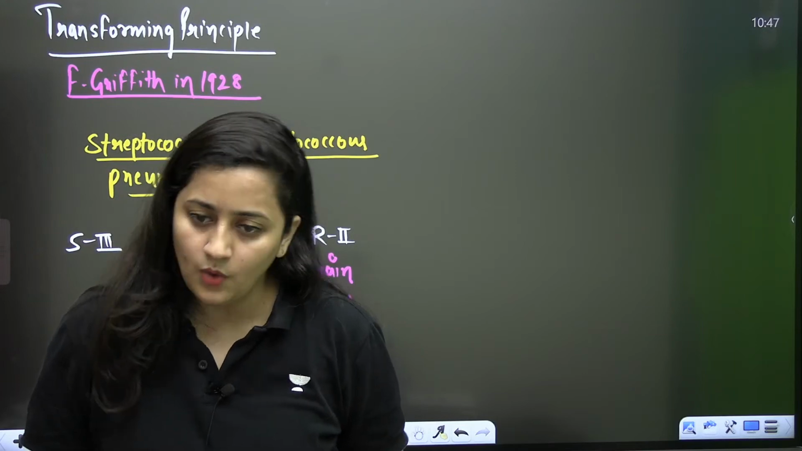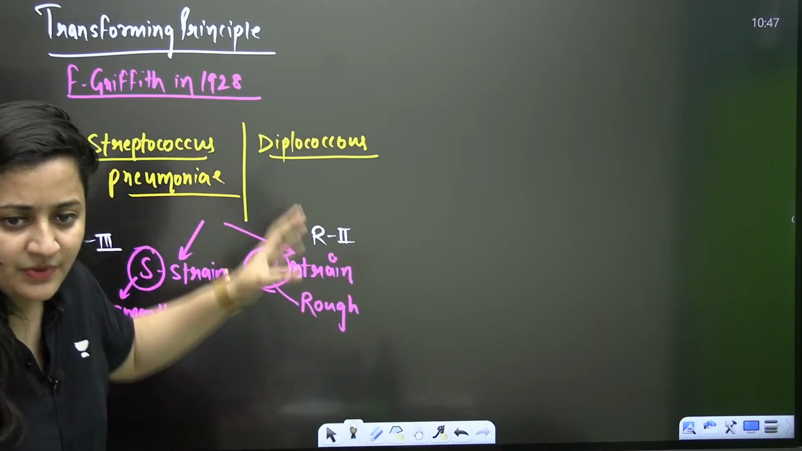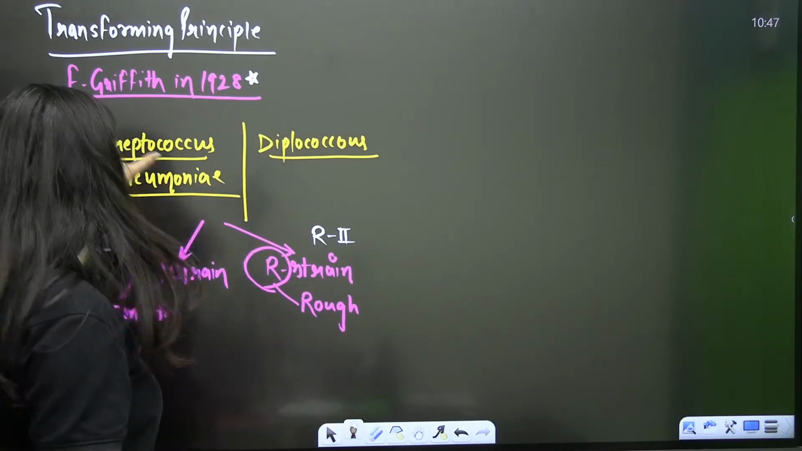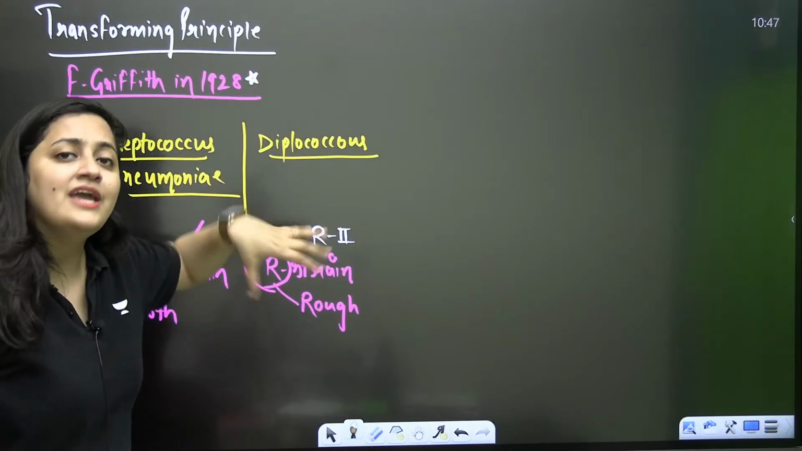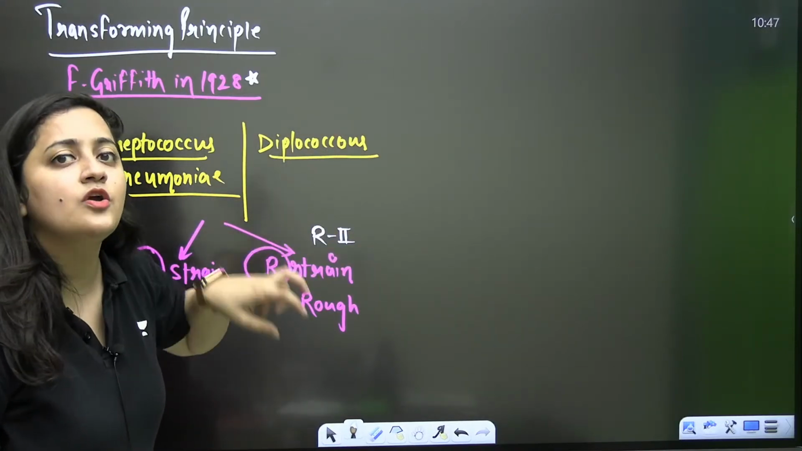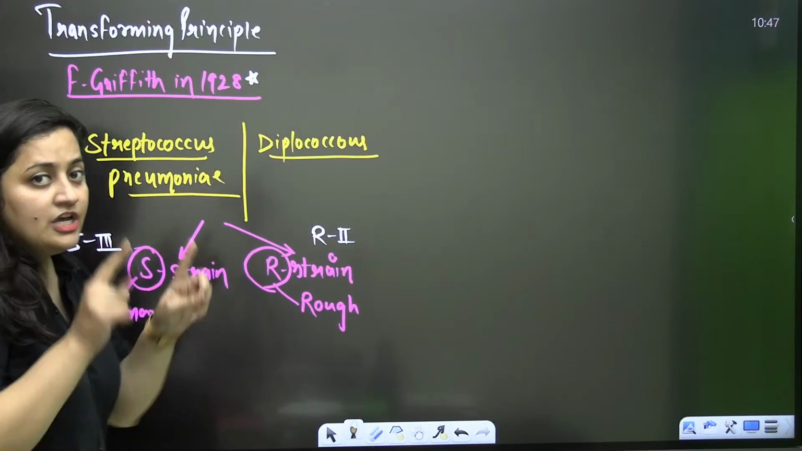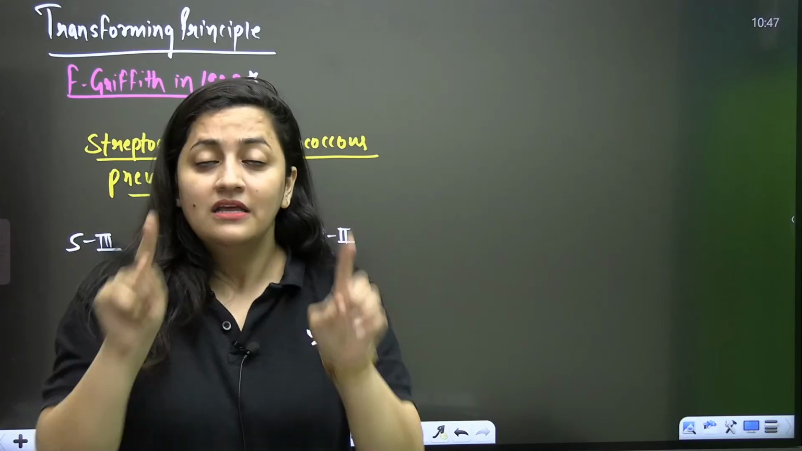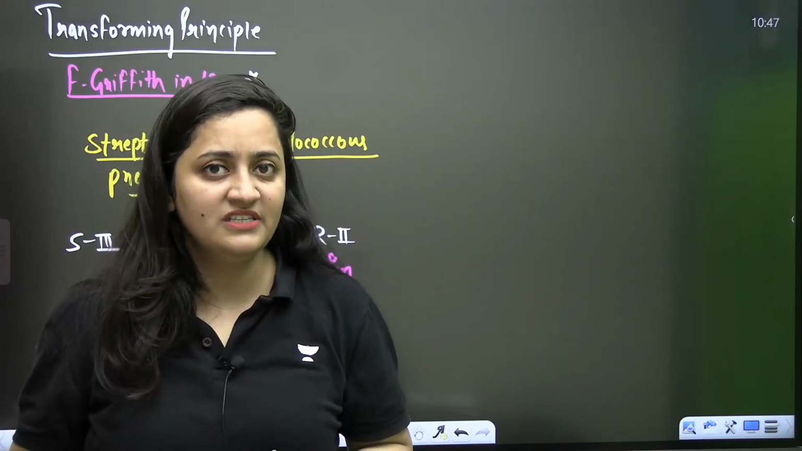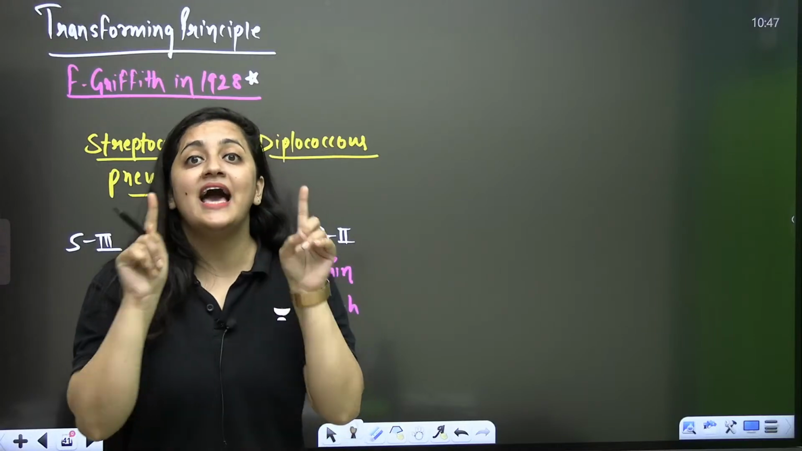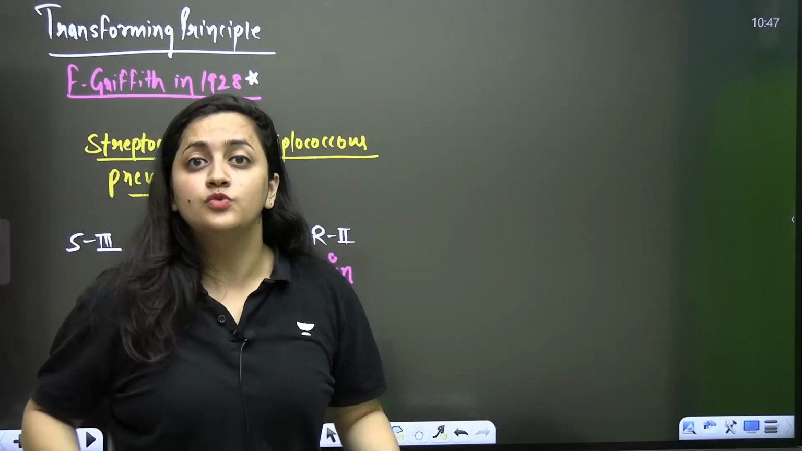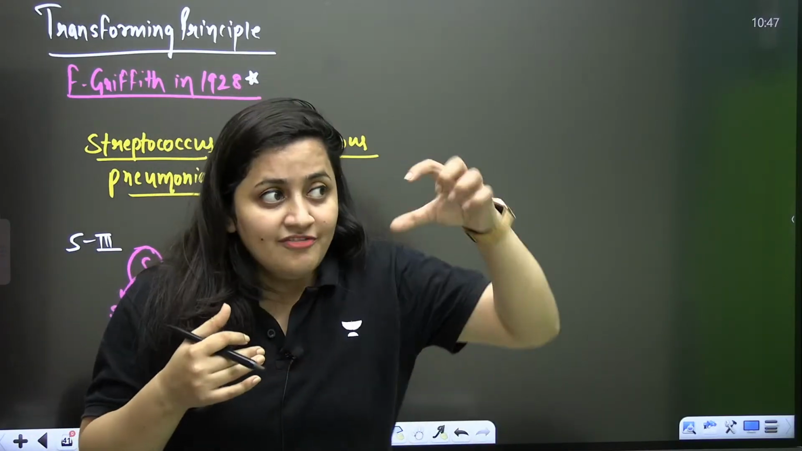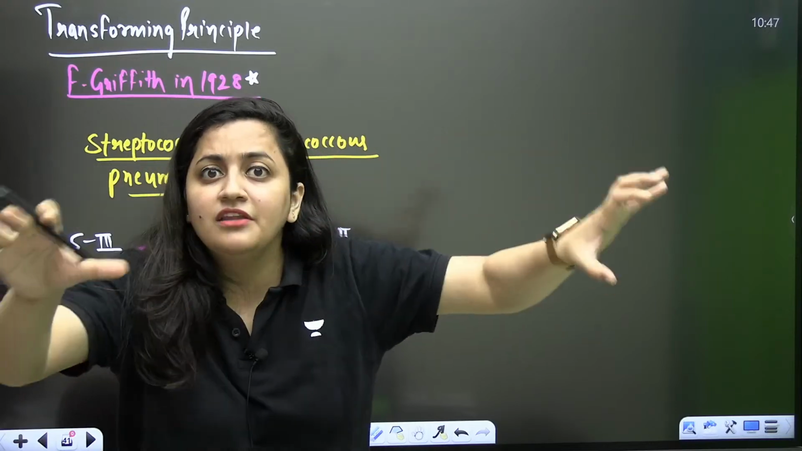So what are we discussing? The transforming principle given by Frederick Griffith in 1928. As I said, the year is important. He used the bacteria named Streptococcus pneumoniae or Diplococcus, which can cause pneumonia, and it has 2 strains. I was linking this to biodiversity. When we talk about the number of species, we only consider eukaryotes, we do not talk about prokaryotes. Why is it so? Because in the case of prokaryotes, even a single bacteria has different strains.